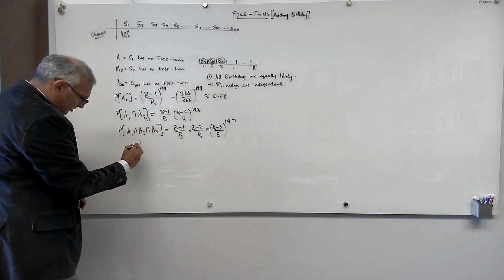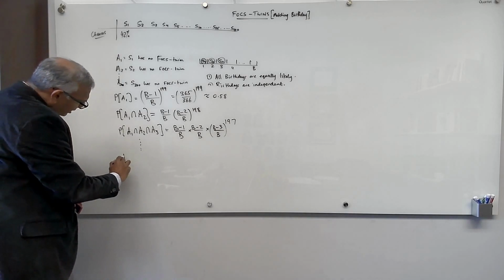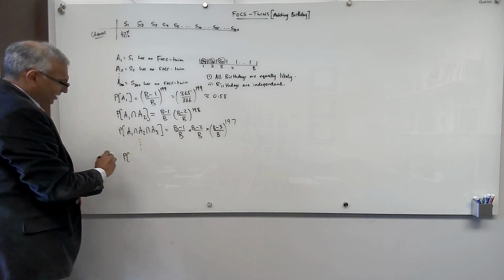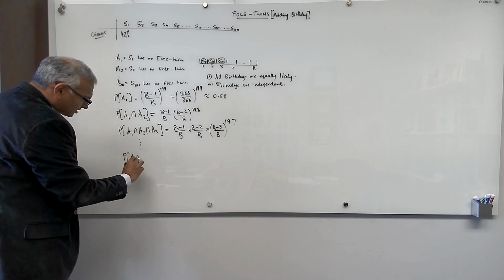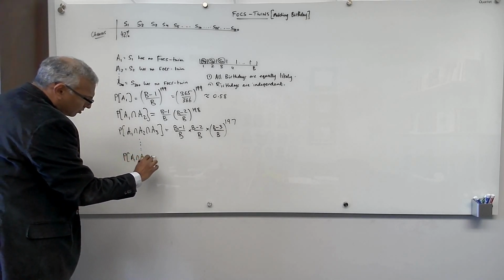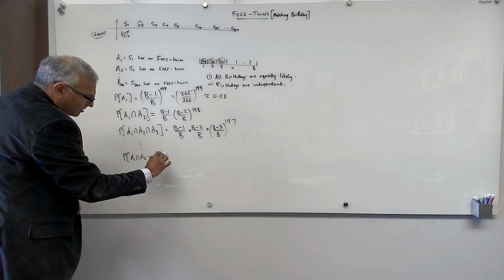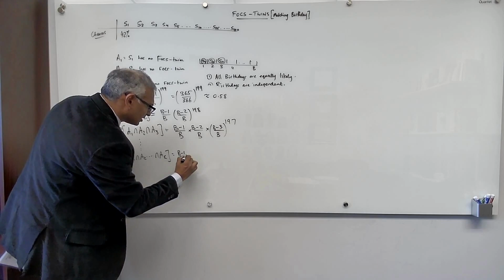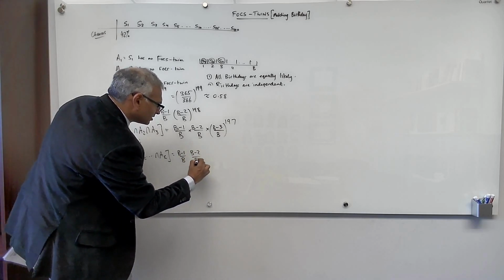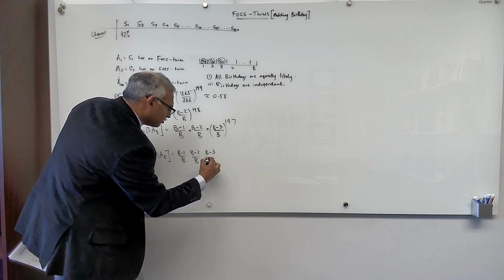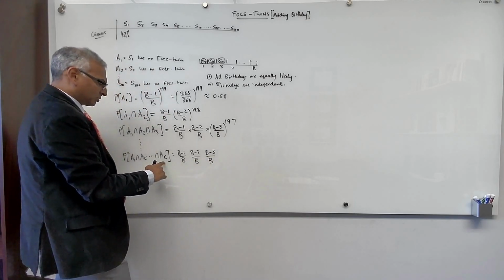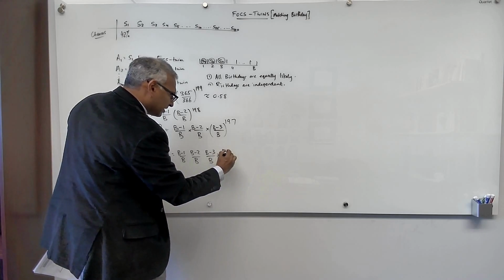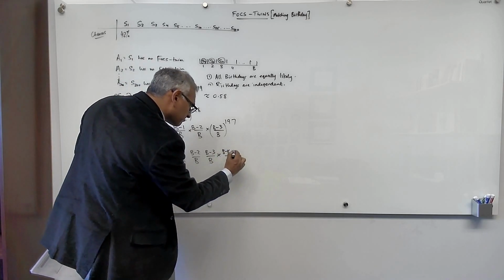Okay? And if we continue this argument, the probability of the first k students not having a FOCS twin, A1 intersection A2 intersection all the way up to intersection Ak. Okay, now you see the pattern. It's going to equal b minus 1 over b times b minus 2 over b times b minus 3 over b, and you have to go all the way up to k, so times b minus k plus 1 over b.